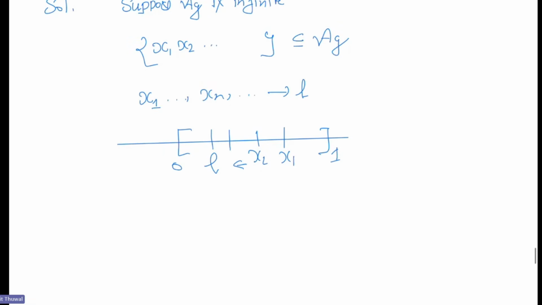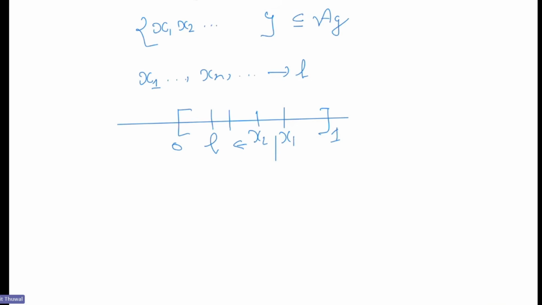Between xn and x2, applying Rolle's theorem over and over again, you will get a sequence y1 and y2, and because of the sandwich lemma this must converge to L also.